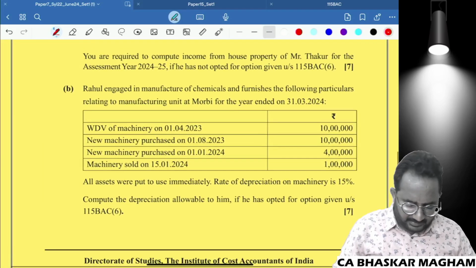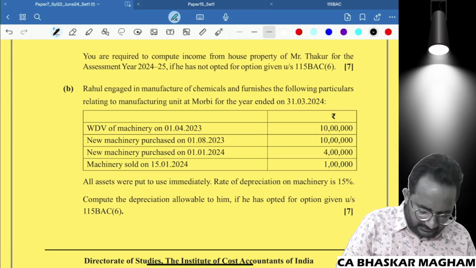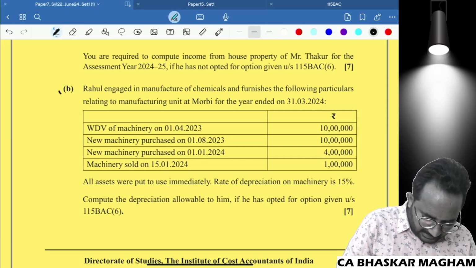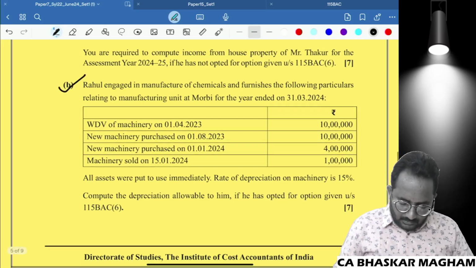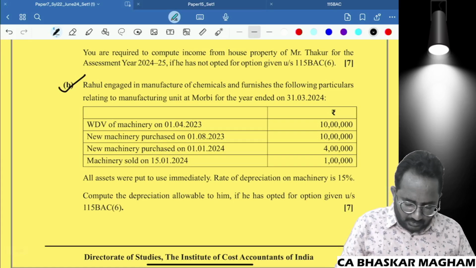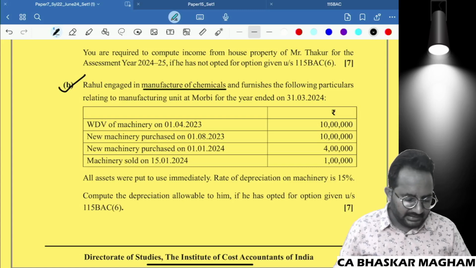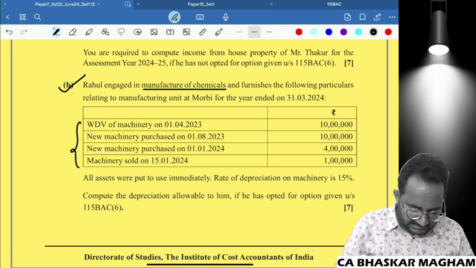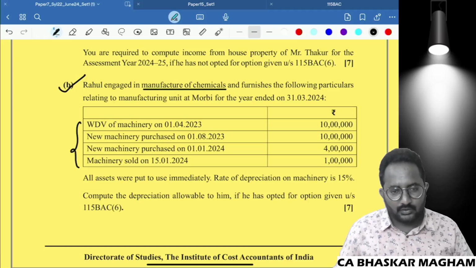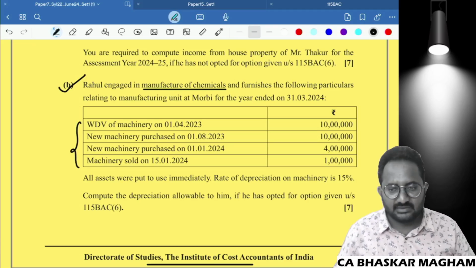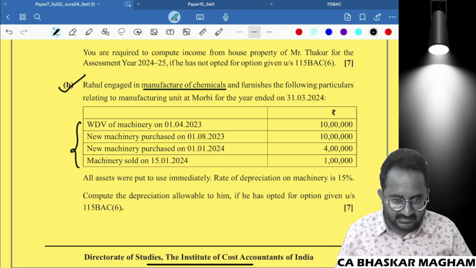So this is nothing but a PCBP problem. Please make an observation here. They are given the manufacturing of chemicals, and they have given the depreciation related details. Here you have to calculate the depreciation in the manufacturing business, so you have to calculate the additional depreciation also.